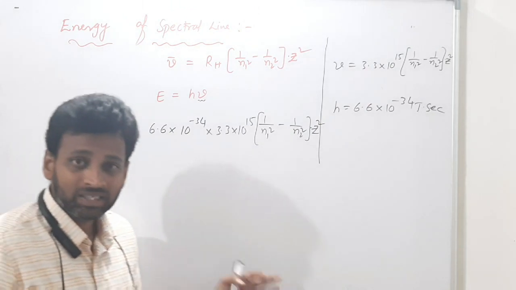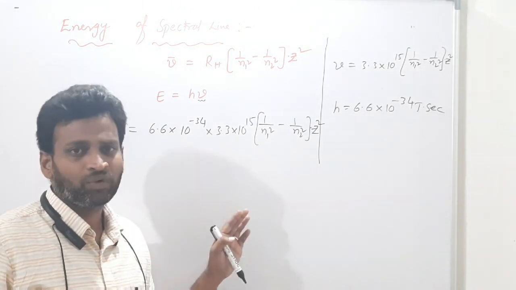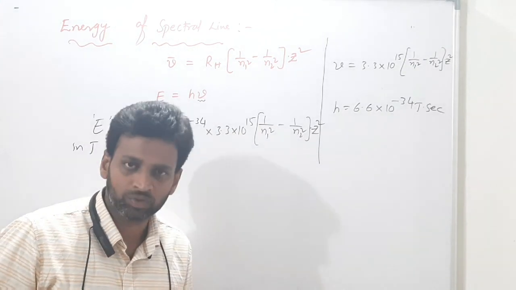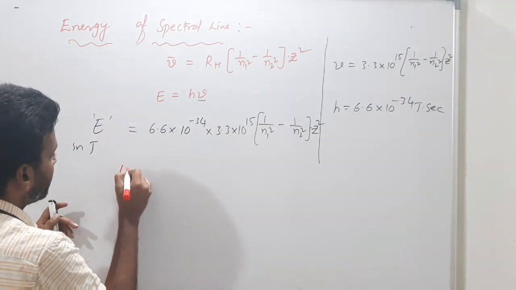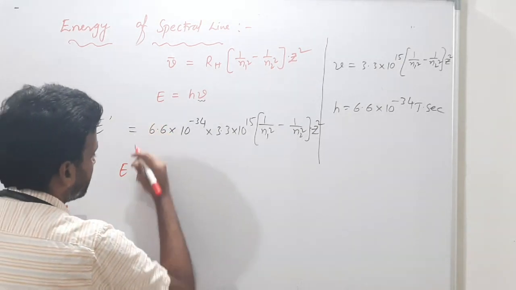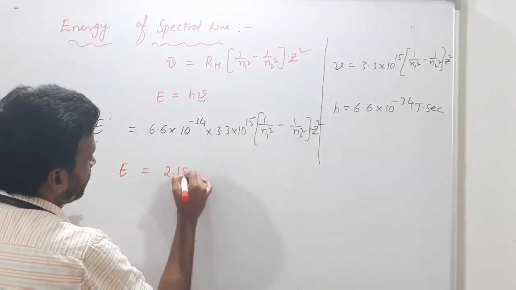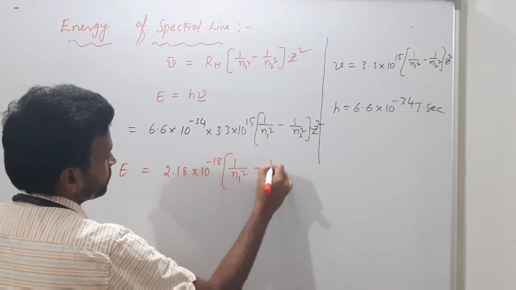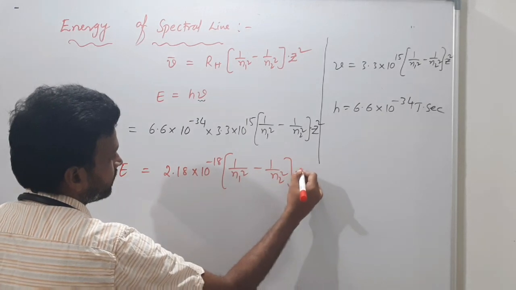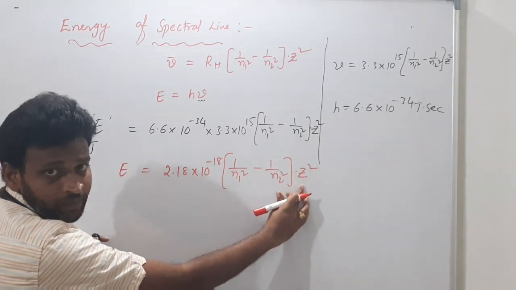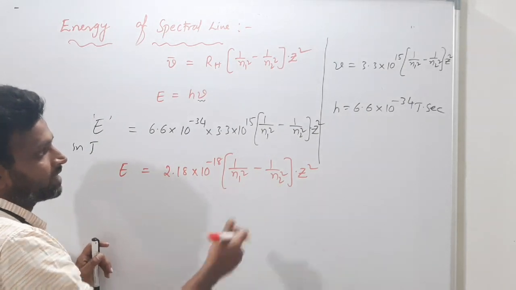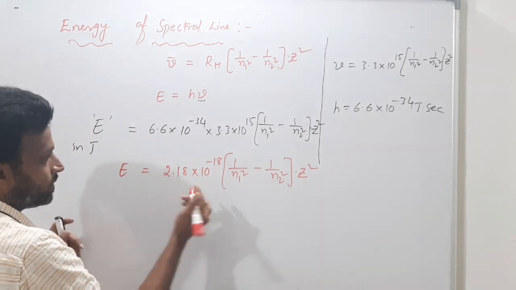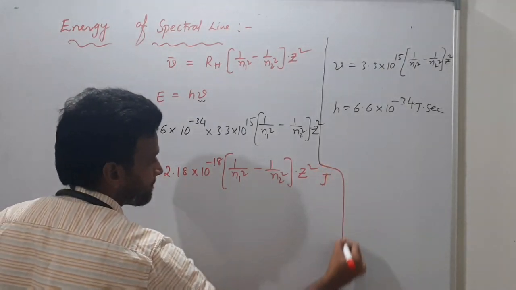Correct? Just for understanding I am writing all these things. Otherwise the energy formula I know: 2.18 into 10 power minus 18 into 1 by n1 square minus 1 by n2 square. If you simplify, what you will get? Energy is 2.18 into 10 power minus 18 into 1 by n1 square minus 1 by n2 square into z square. Z, you know, everyone? It is the atomic number; for the hydrogen spectrum, Z is equal to 1. Understood, sir? In joules, this formula.